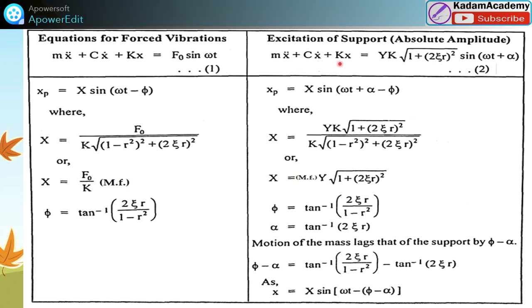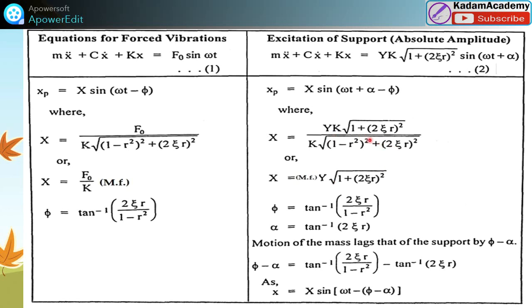And m x double dot plus c x dot plus k x equals y times k under root of 1 plus (2 zeta r) square, sin of omega t plus alpha. These two equations are compared, with x_p and phi, and here phi and alpha. Here MF is the magnification factor.